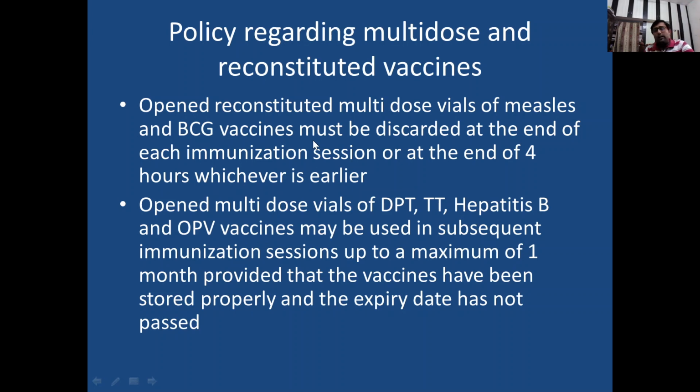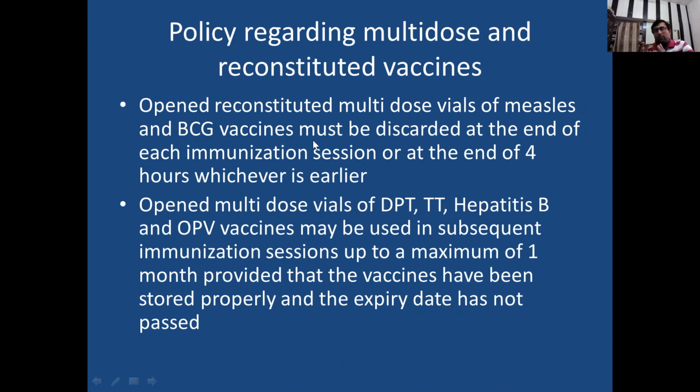Okay. And opened multiple dose vials of DPT, tetanus toxoid, hepatitis B, and OPV can be used in subsequent immunization sessions up to a maximum of 1 month, provided that vaccines have been stored properly and the expiry date has not passed. So what does stored properly mean? Their vaccine vial monitor shows vaccines are not destroyed, and we maintained adequate temperature for that particular vaccine. So these vaccines can be reused.